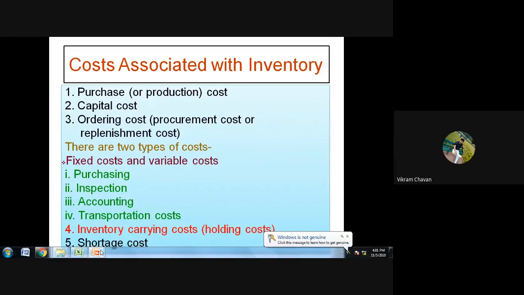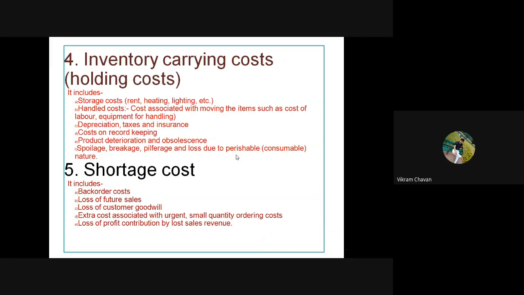And we have discussed the shortage cost also. In that we have discussed the factors which are included in the inventory carrying cost. That is storage cost, handling cost, then depreciation, taxes and insurance, then cost on record keeping, then product deterioration and obsolescence, then spoilage, breakage, pilferage and loss due to perishable nature. These costs account for the inventory carrying cost.